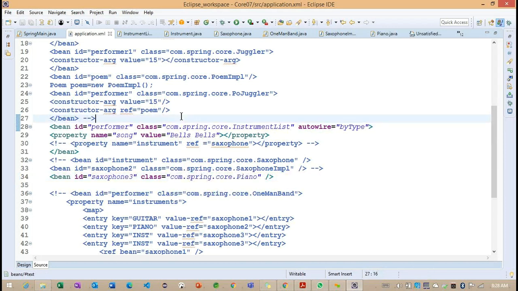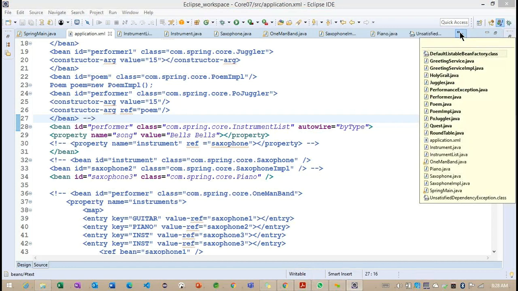Okay. So we'll go to the last autowire concept, called constructor. Basically, in the constructor, we actually identified this here. Let me open the particular class.